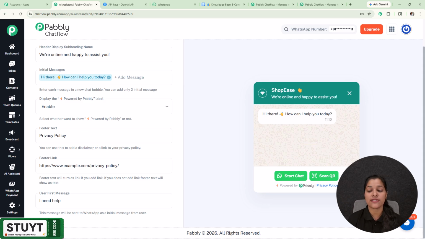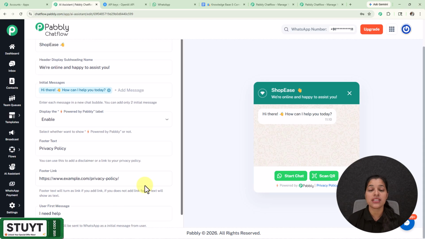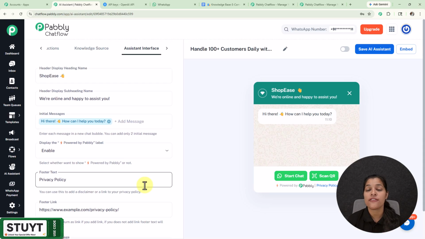So here you can provide the footer text which can be seen here, that is the privacy policy, and here you can even provide the footer link too. And at last we are getting this option for users first message. So this is the message which will be sent to the WhatsApp from the user's side.